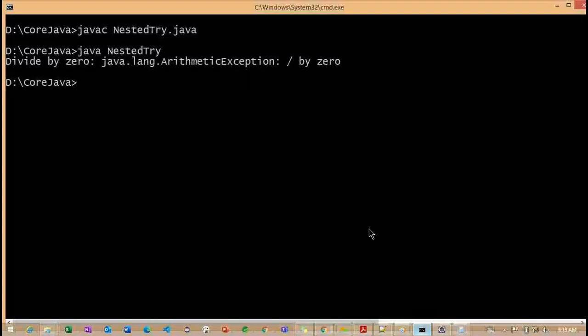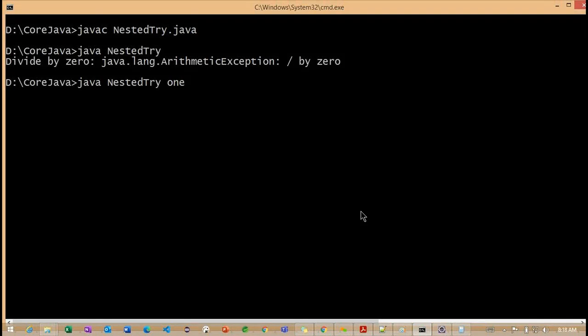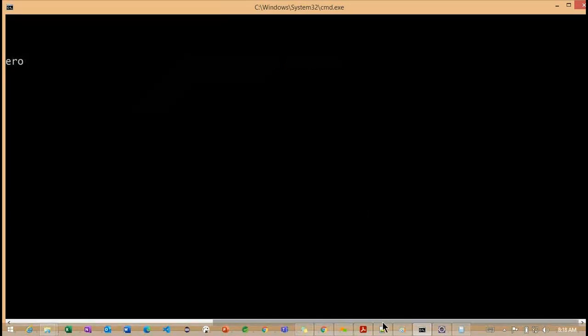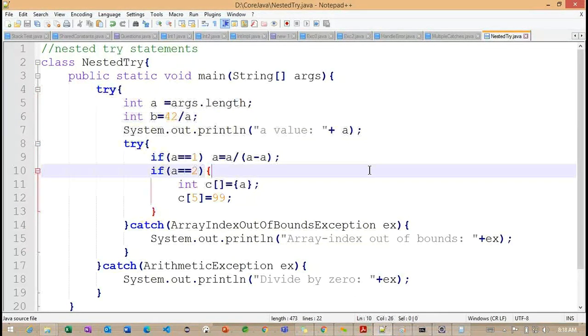Now what you need to understand here: I want to specify the parameter, something called 1. Now if I'm going to enter, which exception are we going to get? Array index out of bound. Now I'm going to show you the code. Can you please look into this particular section of code? What we have written here, and let me know, which exception are we going to get here?